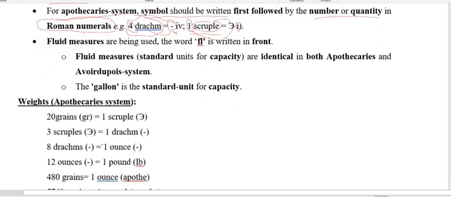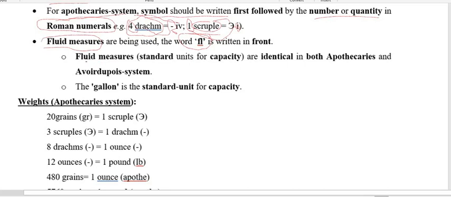Now for the fluid, we are writing the symbol FL, similar to the Avoirdupois system, where we also use fluid ounce. So for the fluid we are using FL, and this is common for fluid measures.